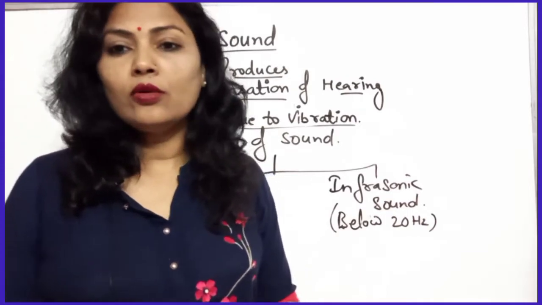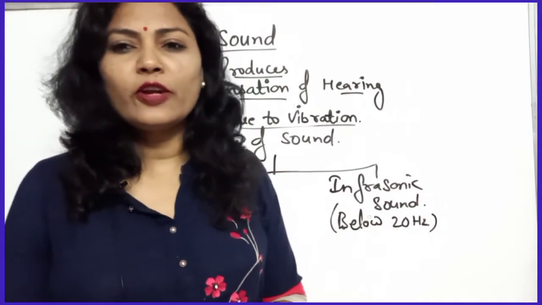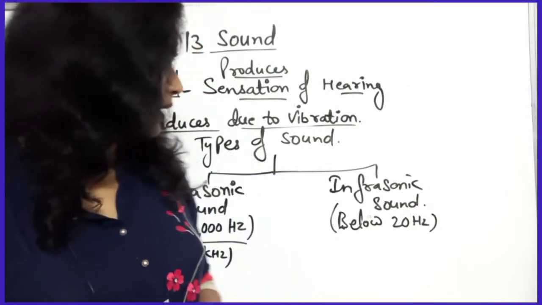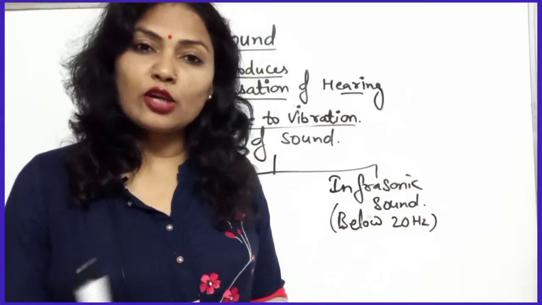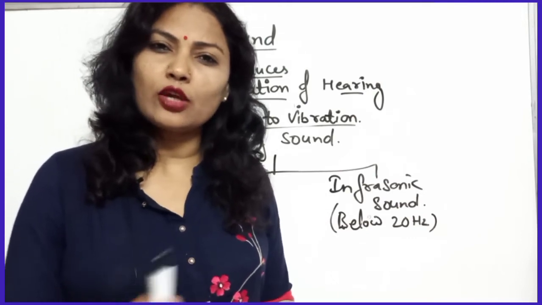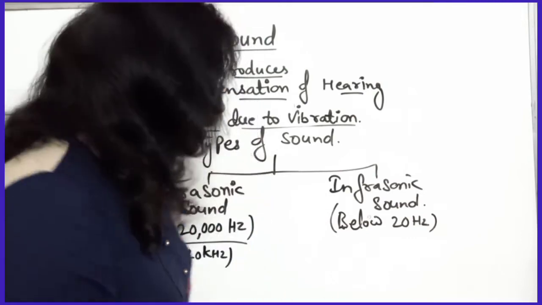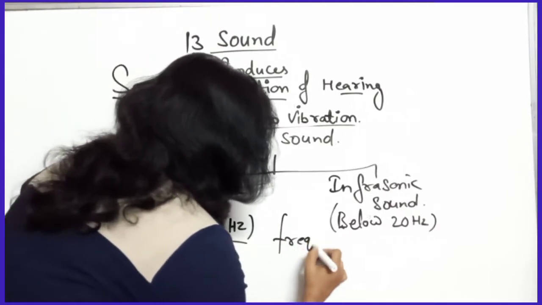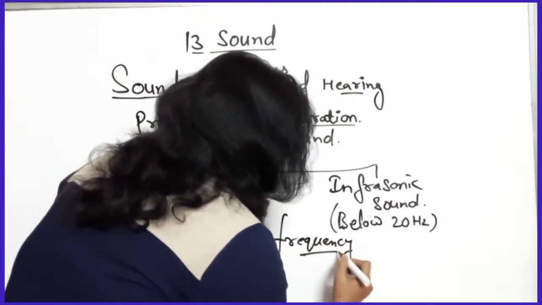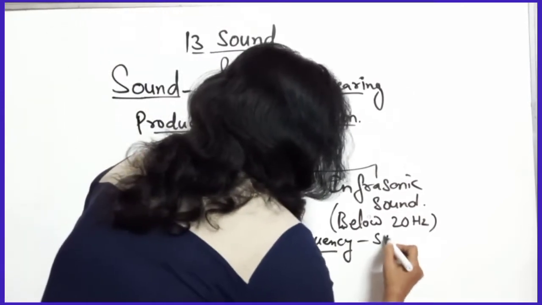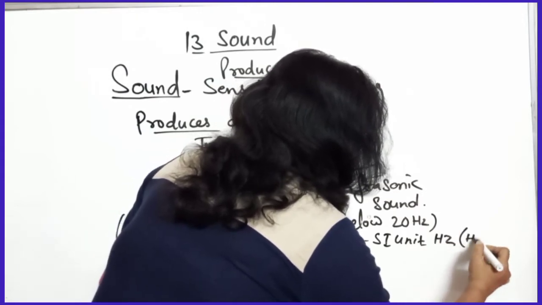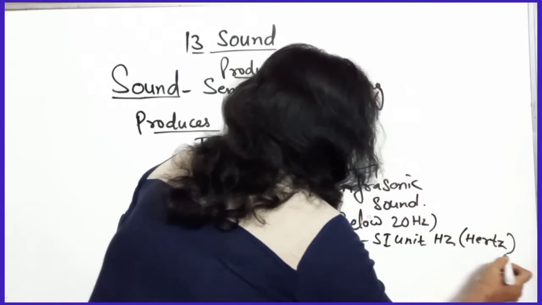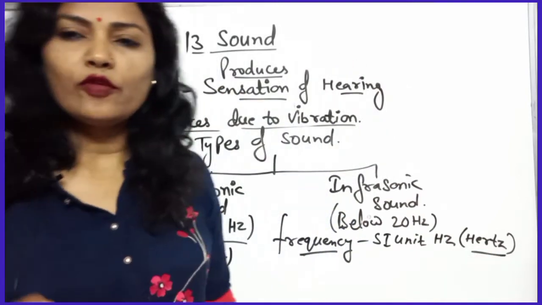Now frequency: the number of oscillations or vibrations made by a vibrating body in 1 second, means how many vibrations happen in 1 second. For example, if 6 vibrations happen in 1 second, the frequency becomes 6 hertz. And the SI unit of frequency is hertz, H-E-R-T-Z.